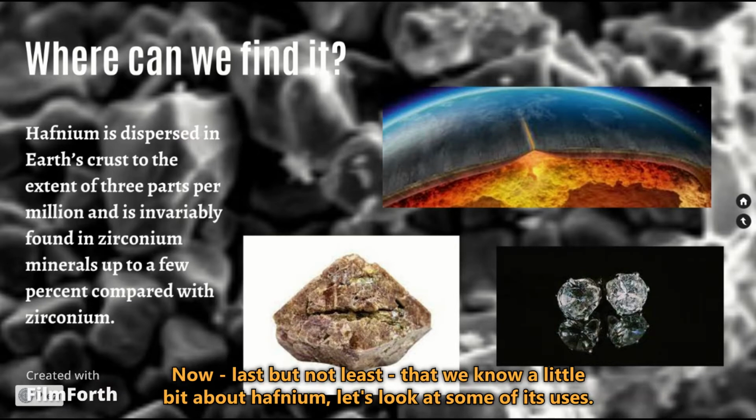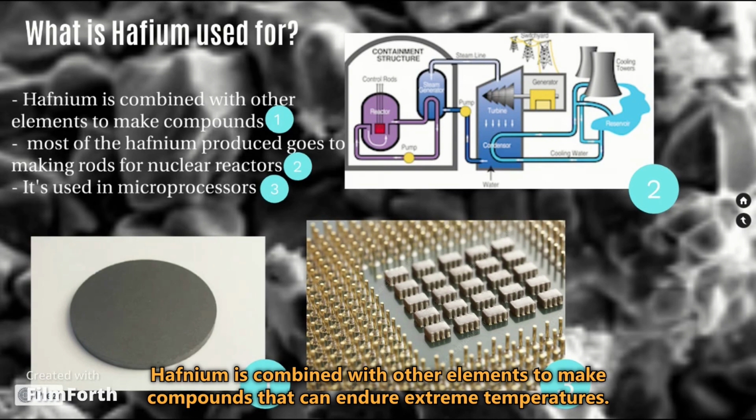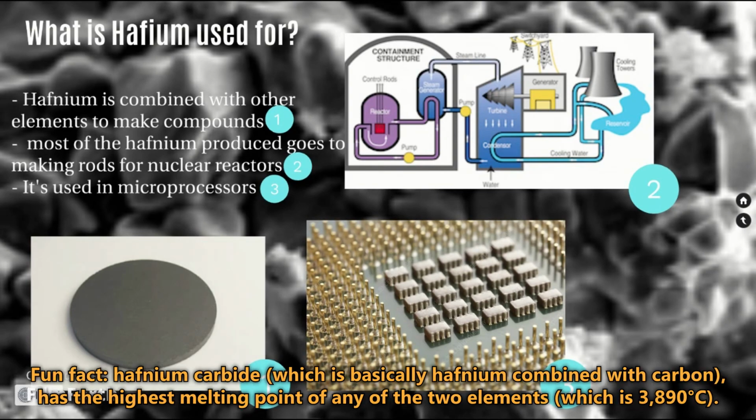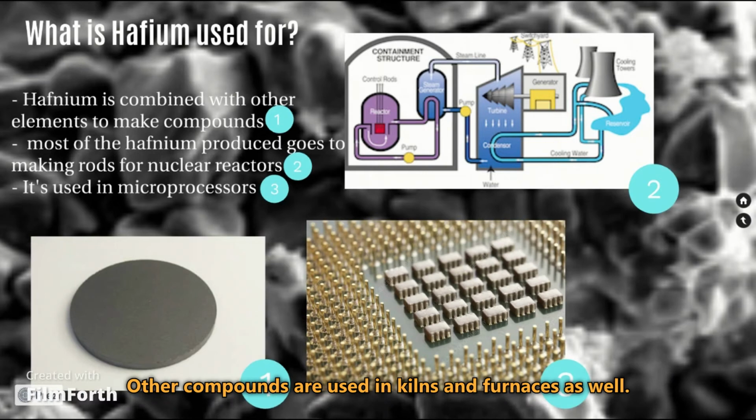Now, last but not least, now that we know a little bit about hafnium, let's look at some of its uses. Hafnium is combined with other elements to make compounds that can endure extreme temperatures. Fun fact, hafnium carbide, which is basically hafnium combined with carbon, has the highest melting point of any of the two-element compounds, which is 3,890 degrees Celsius. Also, combining hafnium with niobium produces a compound that withstands extreme heat, so the compound is seen in rocket engines. Other compounds are used in kilns and furnaces as well.